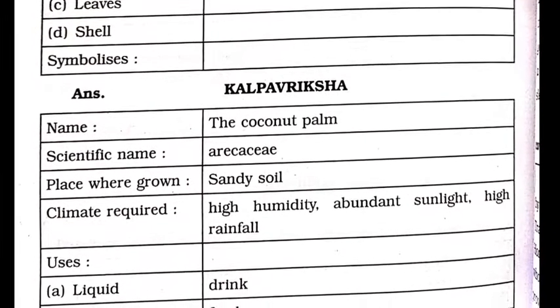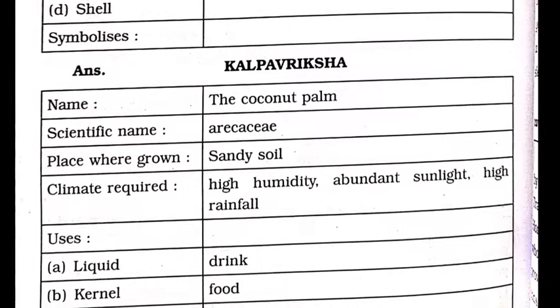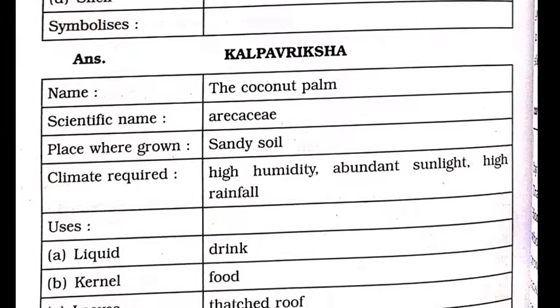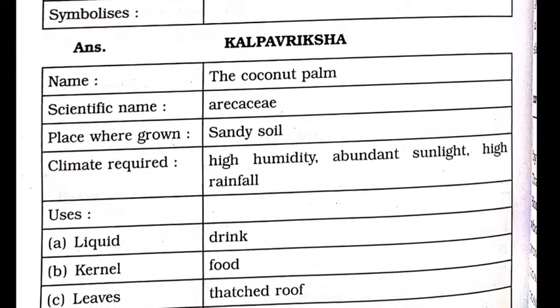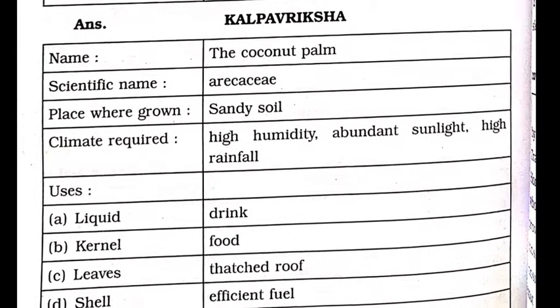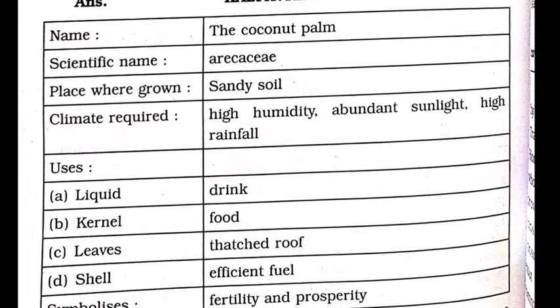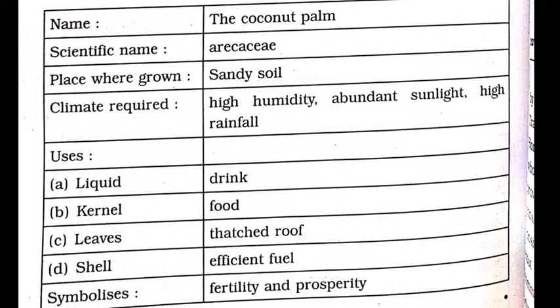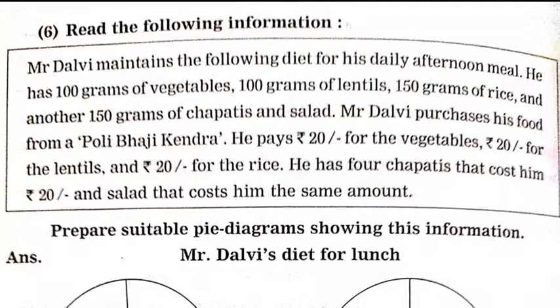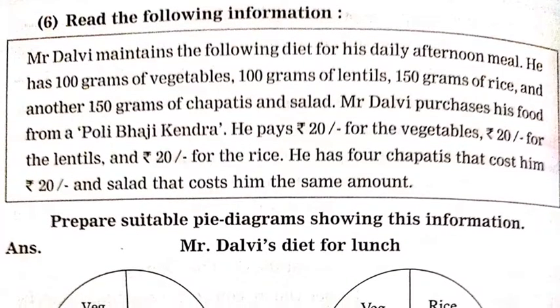Now let us see the uses. Liquid is used for drinking. Kernel is used for food. Third, leaf is used as thatched roof. Fourth, shell is used as an efficient fuel. Fifth, it symbolizes fertility and prosperity. In this manner, we have completed the first one. Now let us move to the second one.